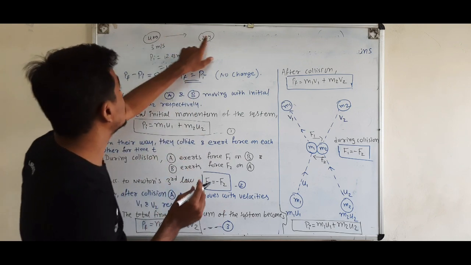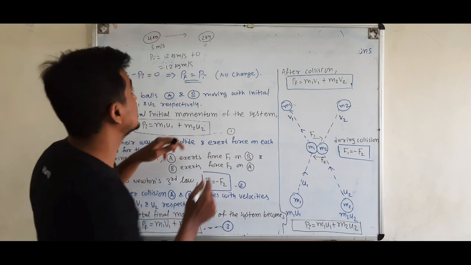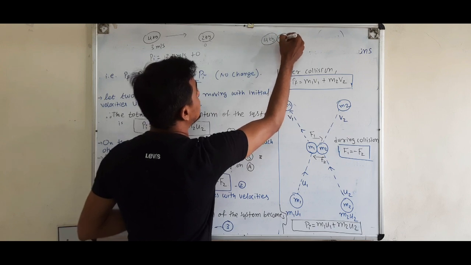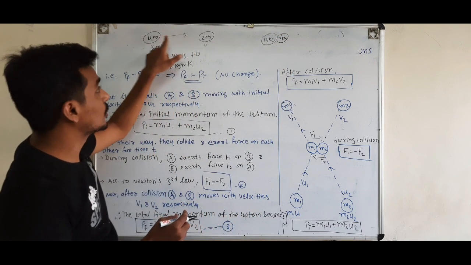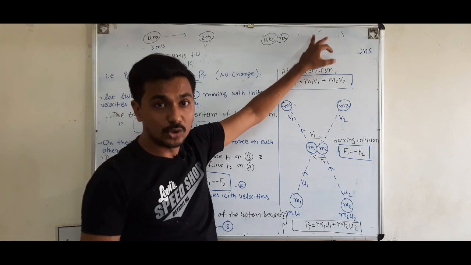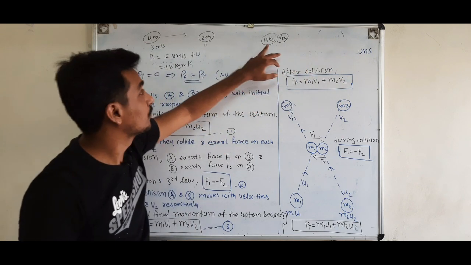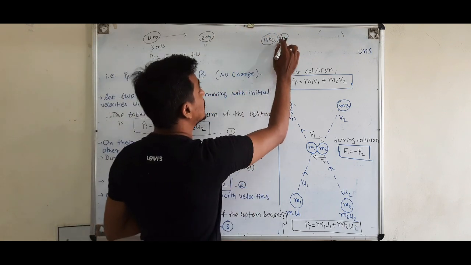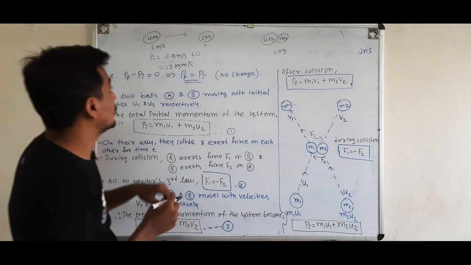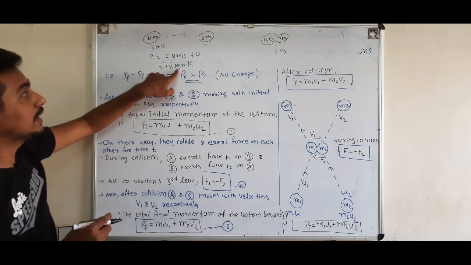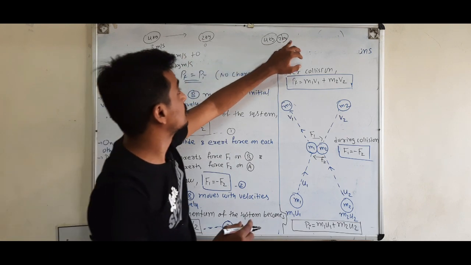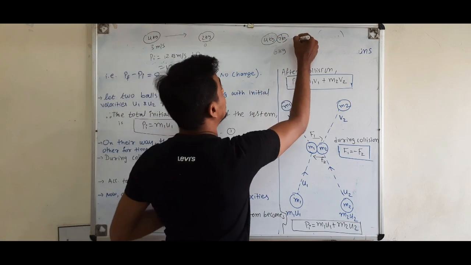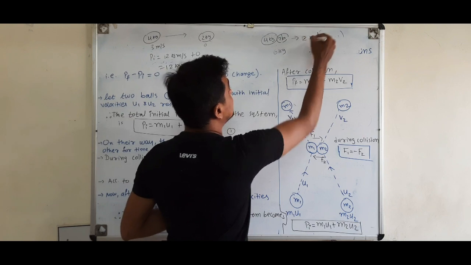Now suppose these two balls collide, and after the collision both balls start moving together. This is 2 kg and this is 4 kg. What is the total mass of the balls? It is 4 plus 2, 6 kg, right? And what is the initial momentum of the system? 12 kg meter per second. So this whole system, these two balls, will now move with a velocity of 2 meter per second.